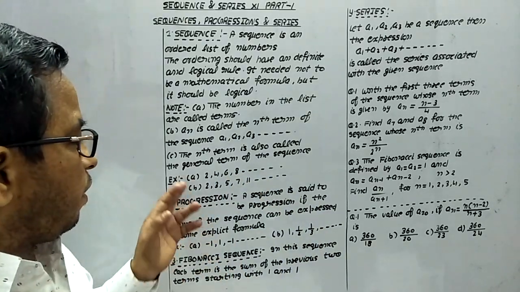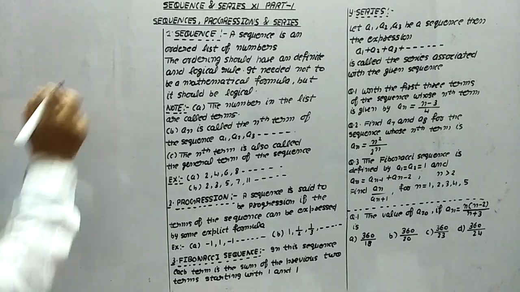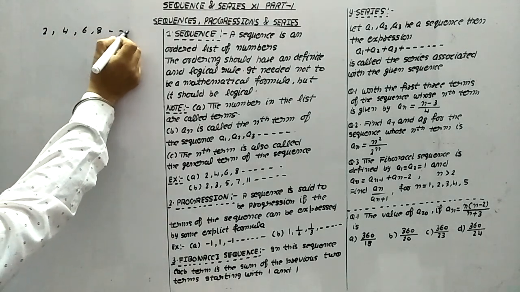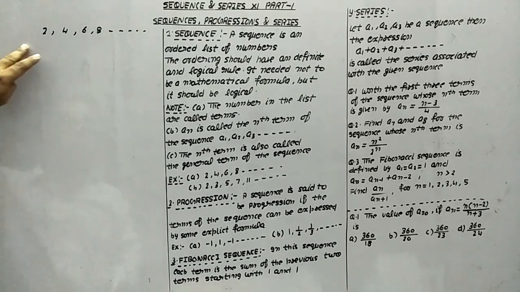Now an example: 2, 4, 6, 8 and so on. Now look at this thing. Behind this there is a logic. All are even numbers.